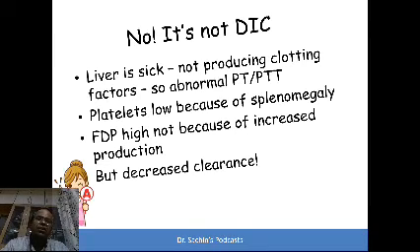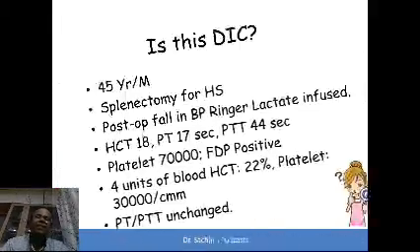Of course, platelets are low because of a huge spleen, large spleen causing hypersplenism. FDP is high not because of increased production but decreased clearance, because it gets cleared from the liver again. So abnormal lab values but not DIC. One example. Let's take the second case.